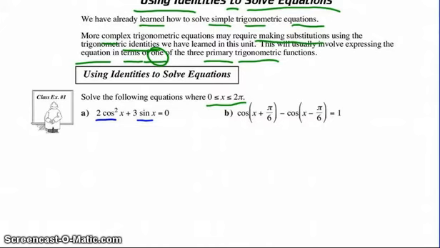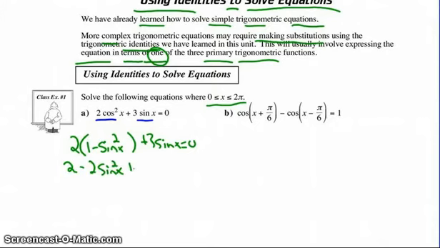So here's an example. Let's do it together. For the first one, I think I've got a Pythagorean identity. I look at my formula sheet and I can see that 2 cosine squared, I can change that into 2 times 1 minus sine x squared, plus the 3 sine x that I still have here. Now I know that that's 2 minus 2 sine x squared plus 3 sine x. And I'm going to take it all to the other side. So now I'm going to have 0 is equal to 2 sine x squared minus 3 sine x minus 2.